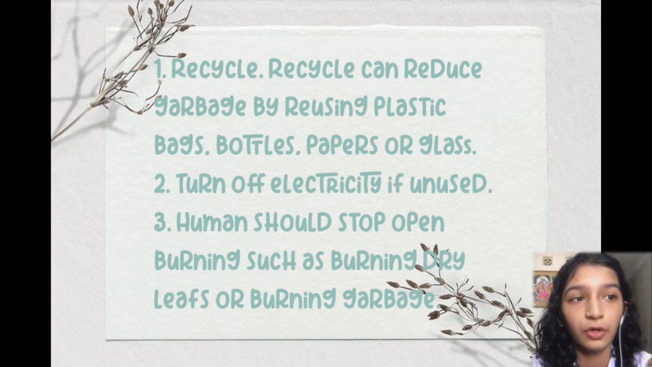Finally, humans should stop open burning such as burning dry leaves or burning garbage. It will release carbon dioxide and toxins if garbage with plastic is burned. Besides, governments should reduce deforestation because the earth temperatures are increasing. Trees will help to improve the temperature on earth.